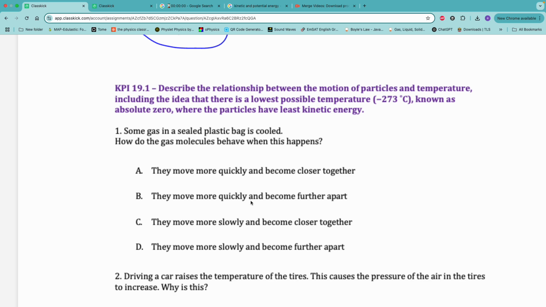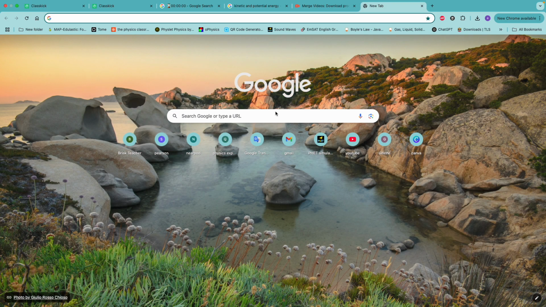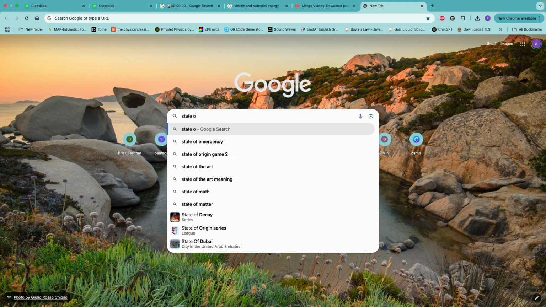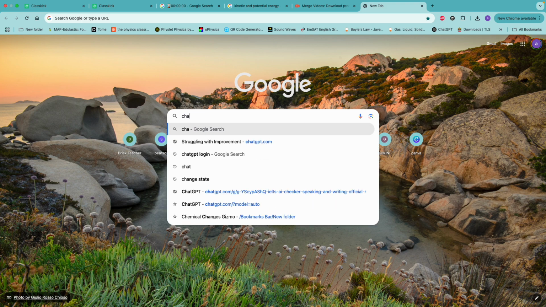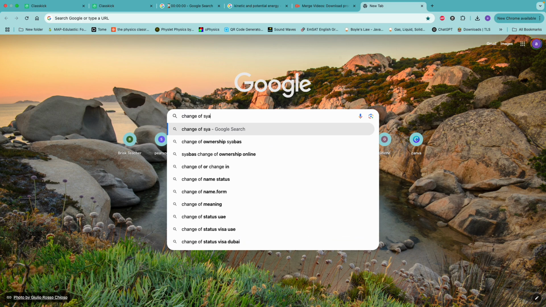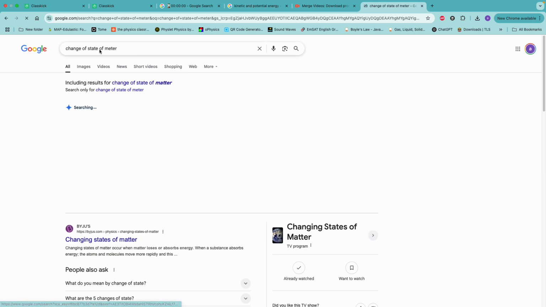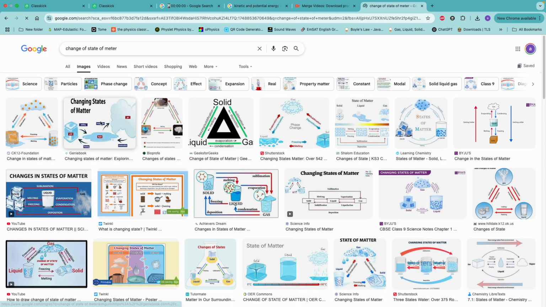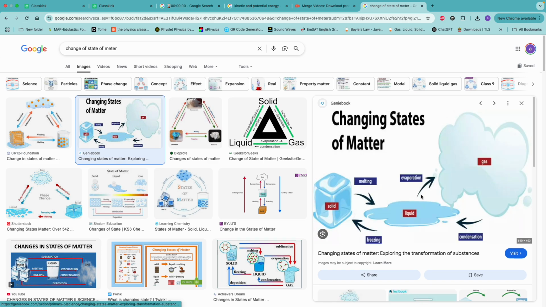These questions are describing changes in the state of matter from solid, liquid, and gas. So as we know, we have different states. Let me show you states of matter. Changing the state of matter. Change of state of matter. Due to these changes, when solid changes to liquid or liquid to gas, we call them processes of changing state of matter.